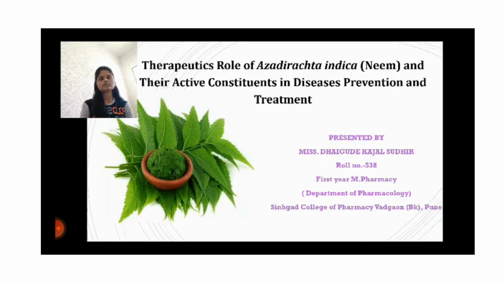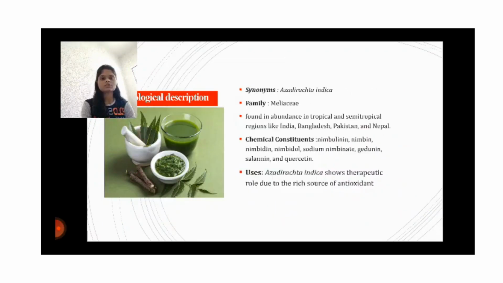Today, I am going to explain the therapeutic roles of neem and its active constituents in disease prevention and treatment. First of all, we will see the biological description of neem. The plant product shows an important role in disease prevention and treatment through the enhancement of antioxidant activity, modulation of genetic pathways, and inhibition of bacterial growth.